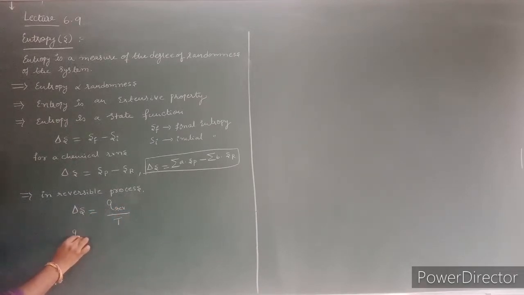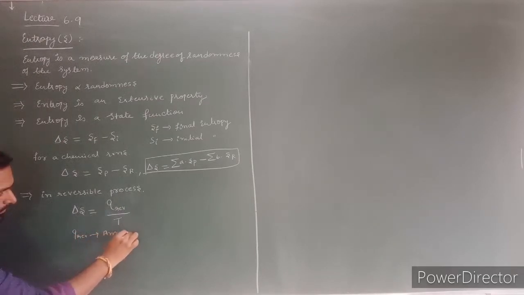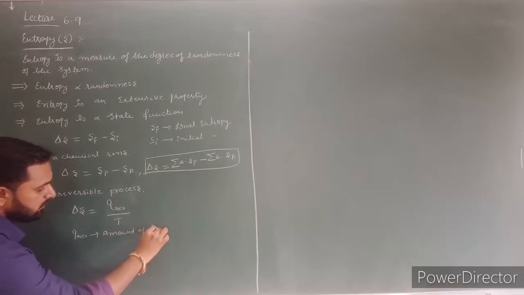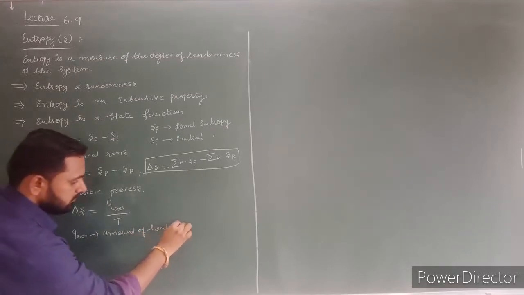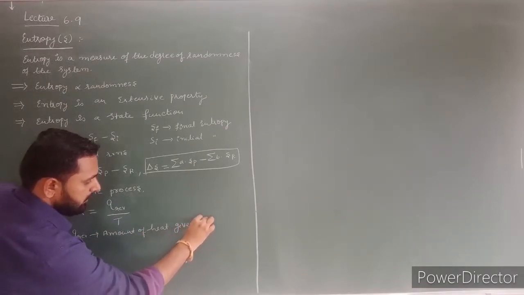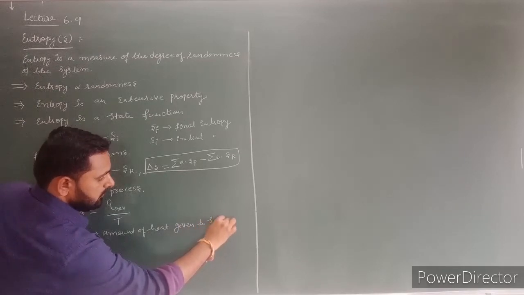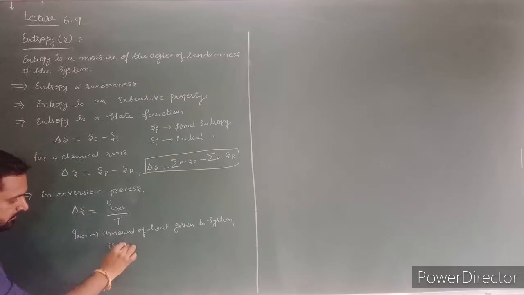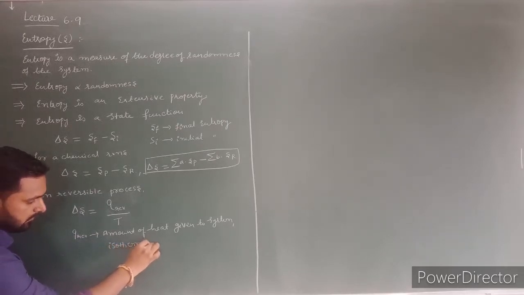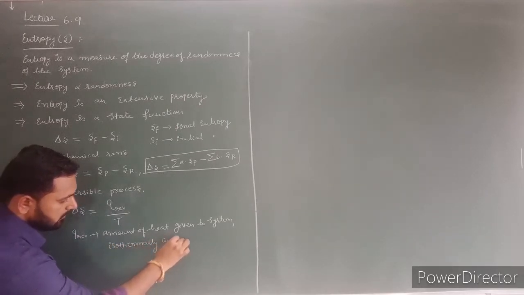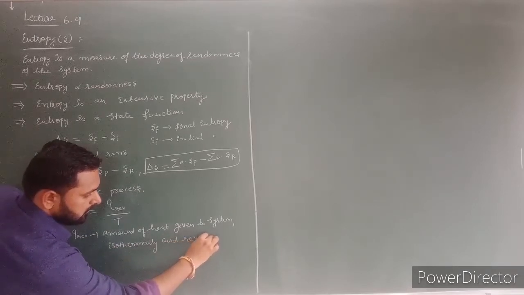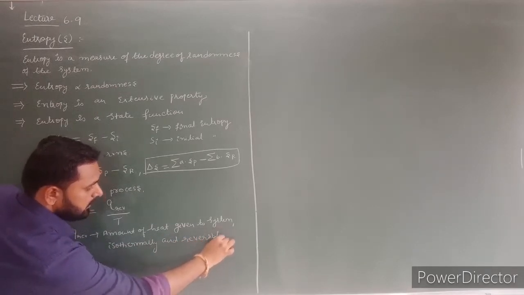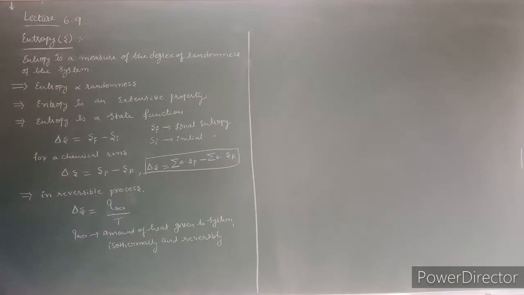Here Q reversible indicates the amount of heat given to the system isothermally and reversibly. Isothermally means at constant temperature.